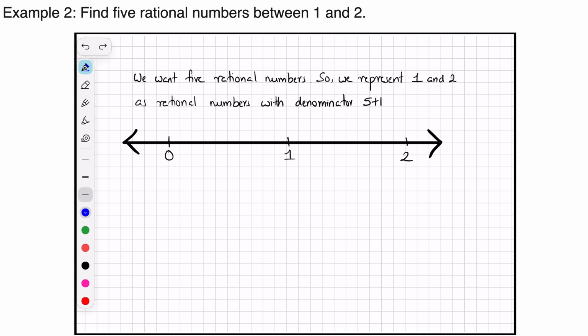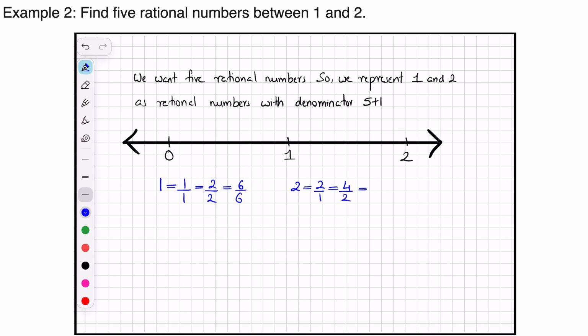1 is same as 1 by 1. It is also same as 2 by 2. It is also same as 6 by 6. Again, let us look. 2 is same as 2 by 1. It is same as 4 by 2. And it is same as 8 by 4.